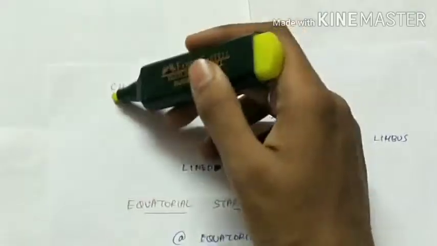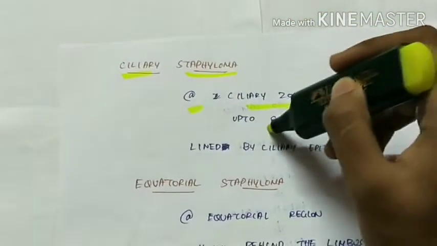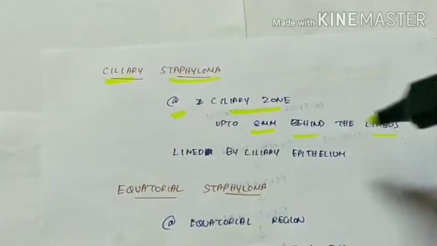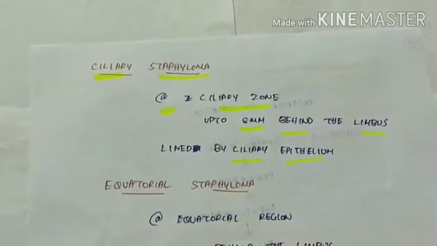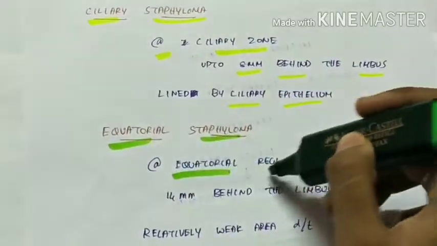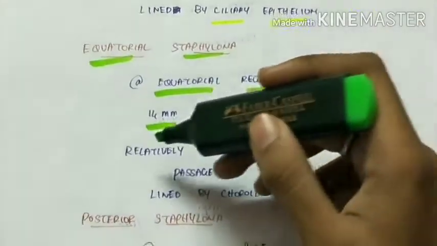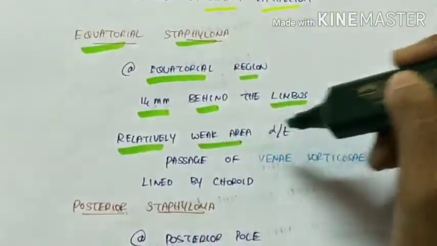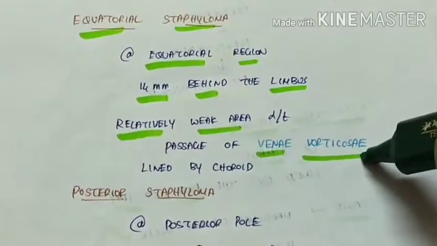Ciliary staphyloma is at the ciliary zone up to 8 mm behind the limbus and it is lined by ciliary epithelium. The next type is equatorial staphyloma, which is present at the equatorial region 14 mm behind the limbus and it is a relatively weak area due to passage of vena vorticosae and lined by the choroid.